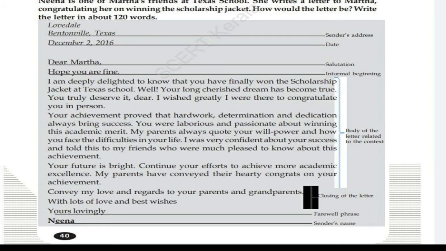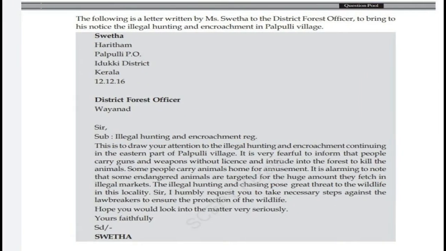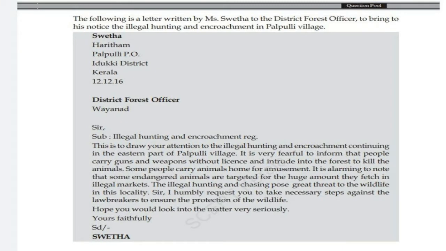Then we can move on to the formal letter. For writing a formal letter, first we have to give the from address. Then you have to give the date and the to address. That is for a formal letter. Then you have to give one salutation, and the subject is also important for a formal letter. Then the body of the letter. You have to briefly sketch the body of the letter. Then a concluding note. For example, signature, name.